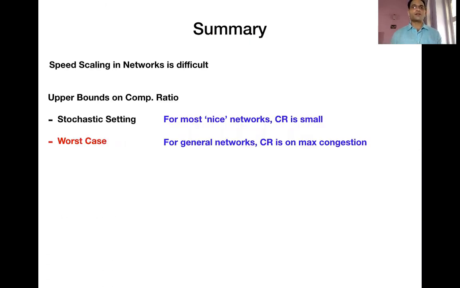So let me summarize. Speed scaling is a difficult problem in networks. As far as we know, this is the first work which has looked at speed scaling in networks. What we're able to show is that for both the stochastic and the worst case setting, we can derive non-trivial upper bounds. For the stochastic setting, the competitive ratio can be shown to be small for any network and can be explicitly computed. For the worst case, for the general network, the competitive ratio in fact ends up depending on the maximum congestion, and we don't know if it is tight or not.